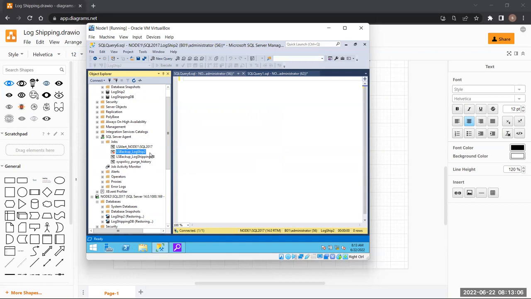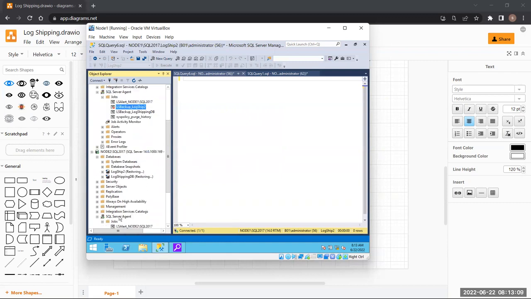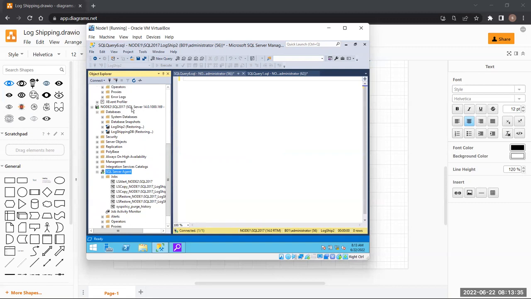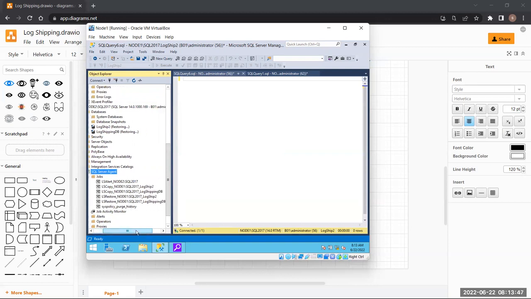So you have just disabled this job, but these particular jobs are still working. What about them? Sir, ma'am, when there is no backup, what is it going to copy? Where is it going to copy from? If they won't be able to copy anything, what is it going to restore? Yes, these jobs will run and they will show as successful, but there is no data to be copied. The backup is not there. So these will automatically go down. They will keep running, but it doesn't matter. Is it clear?